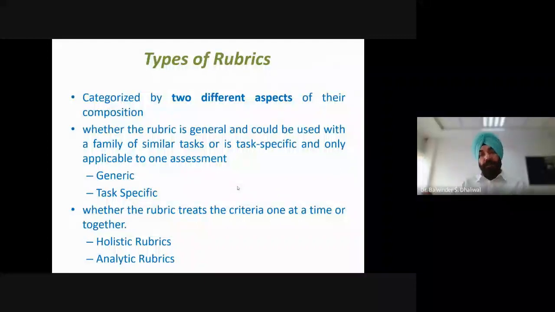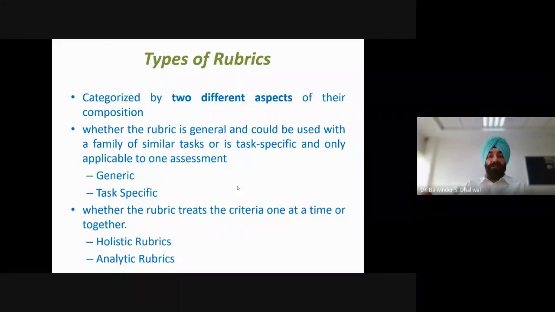Now, the rubrics can be categorized on 2 different aspects of their composition. First aspect is whether the rubrics is general and could be used with a family of similar tasks, or it is task specific and only applicable to one assignment.